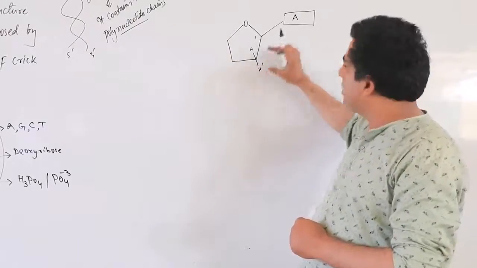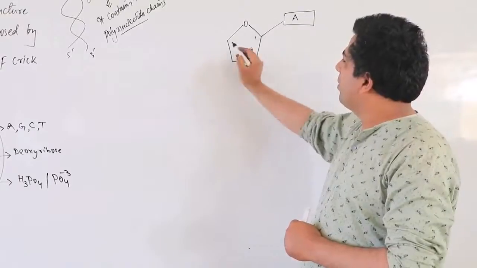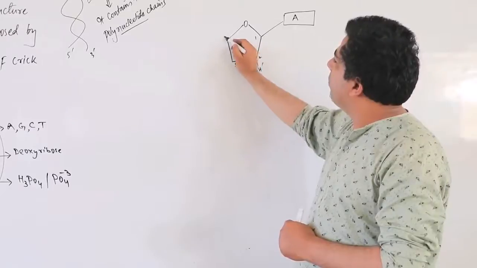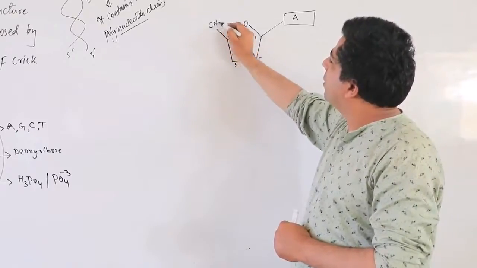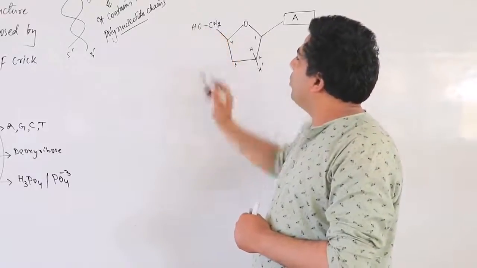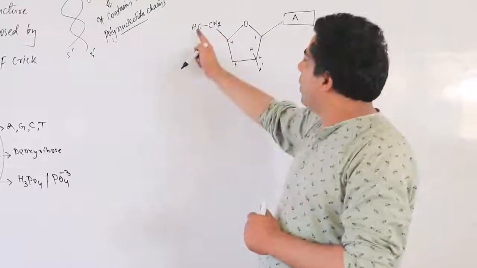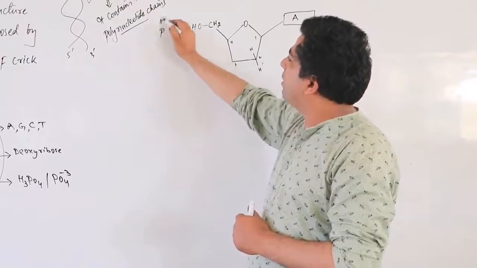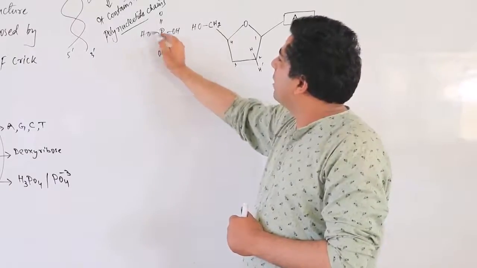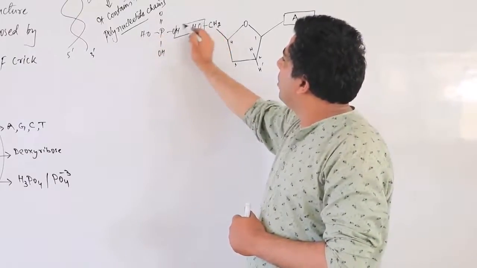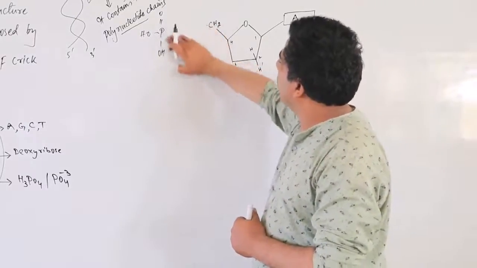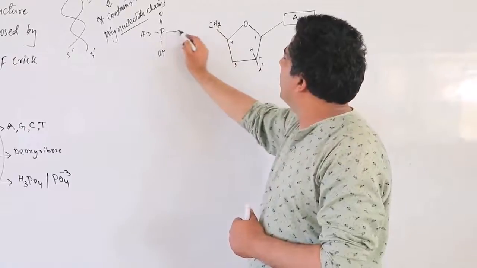So remember, that's why I am mentioning it. Rest of the structure you are aware. This is second carbon, this is third carbon, fourth carbon, and then finally we have the fifth carbon here, CH2, OH. And I have also shown you last time that this OH can make a bond with the phosphoric acid like this. It makes a bond with the phosphoric acid in this way, and water is lost. Correct? So I can mention it here now. So the bond formation will take place like this now.